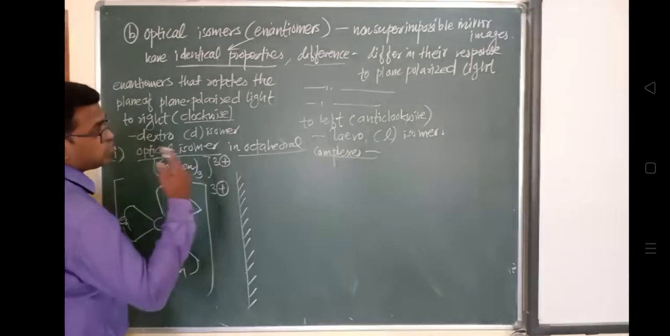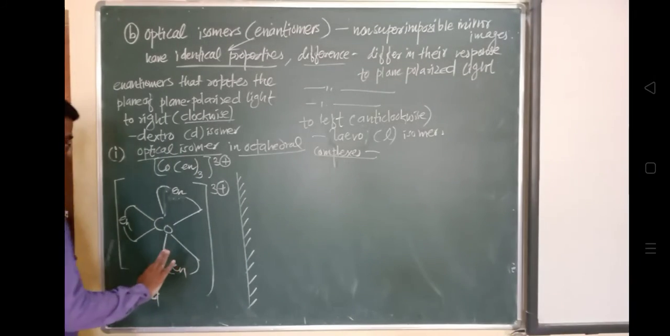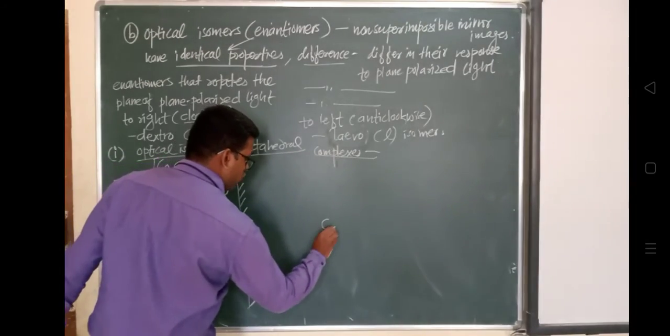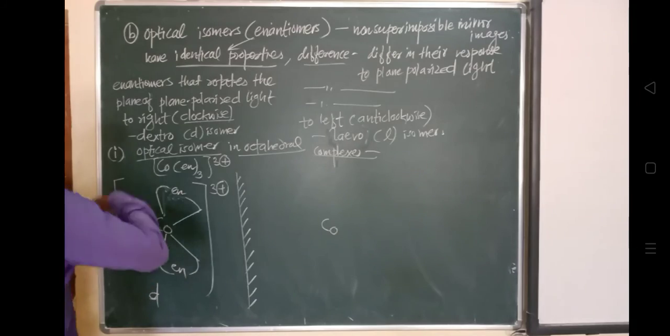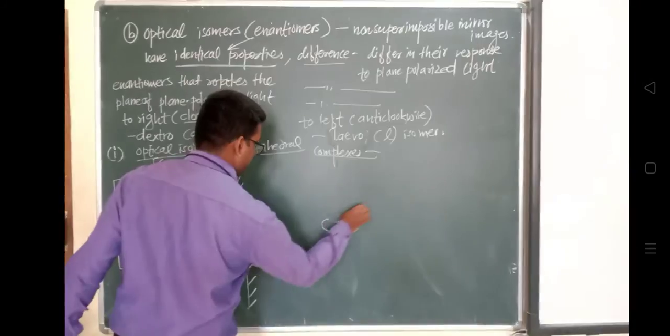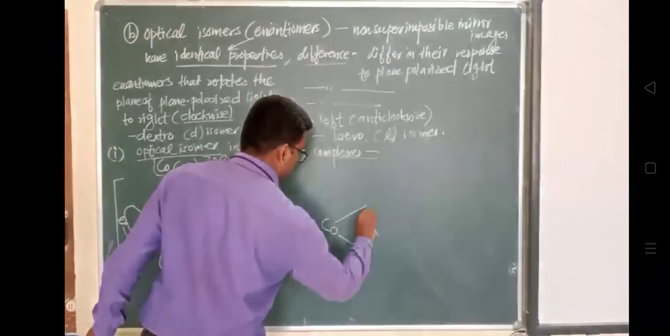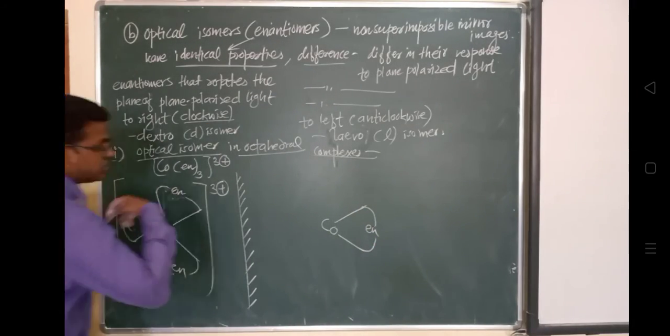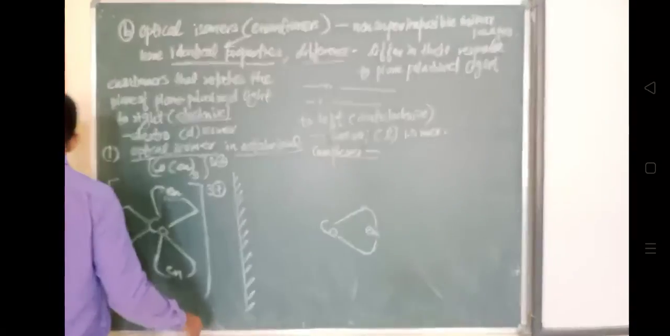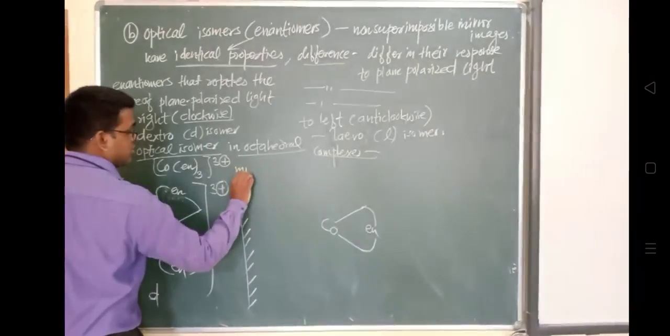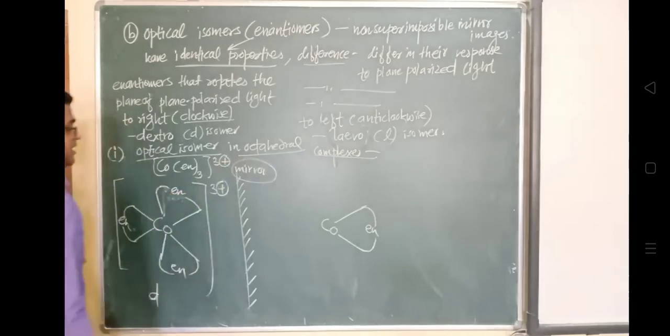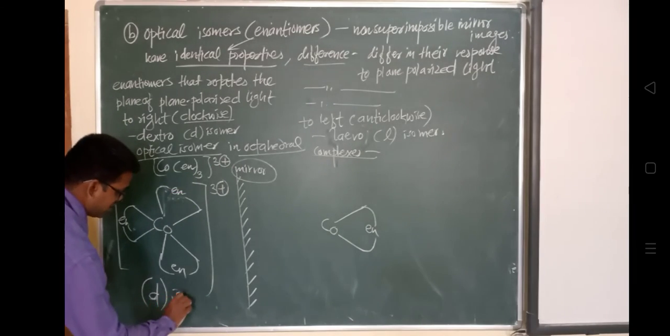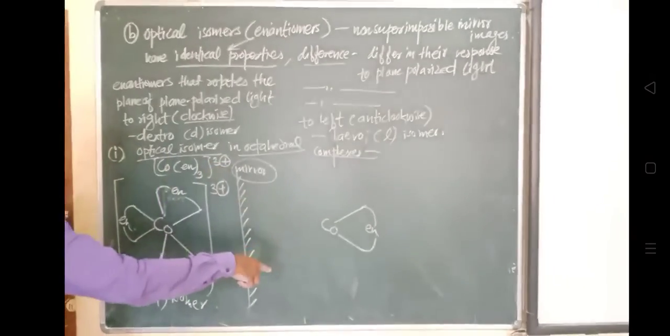So how will the replica be? Its replica will be like this. See, this cobalt here, this part goes over there, so let me draw it first. Like this. This portion has now shifted towards the right side because of this mirror. So this is a mirror, and this is called a D-isomer.